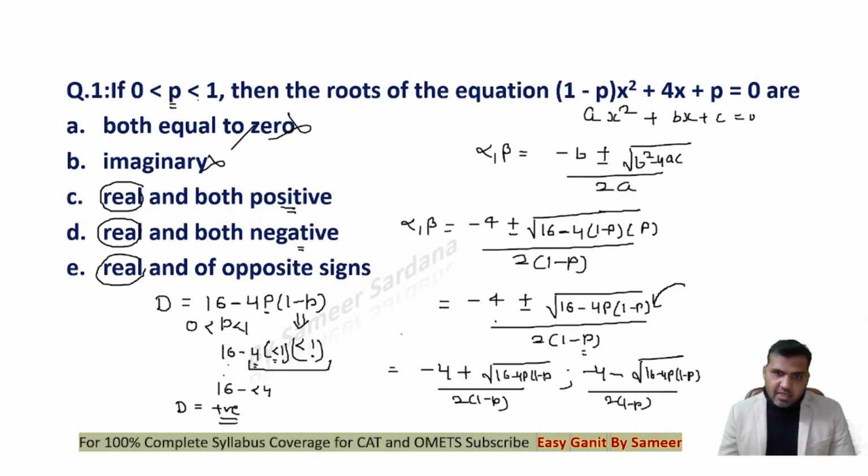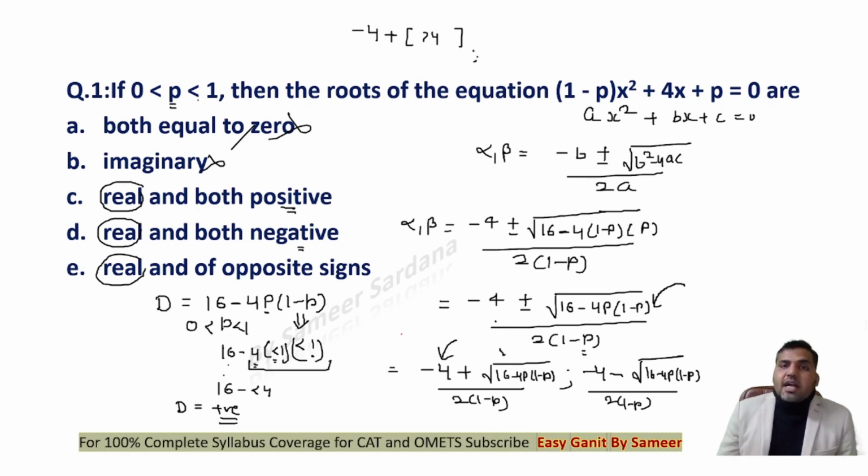Now look here, guys. The value inside the root, I know that this value is greater than 0. Now the value outside of this square root is minus 4. If I want to make it positive, I need to add something which is greater than 4, right? But is this value greater than 4?